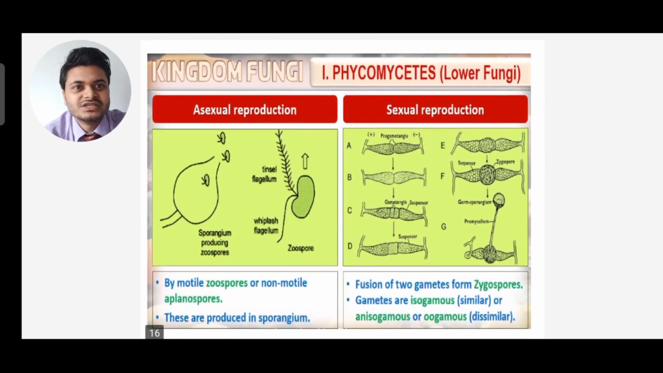So you can see the asexual reproduction and sexual reproduction of lower fungi, that is Phycomycetes. Asexual reproduction in Phycomycetes is by motile zoospore or non-motile aplanospore, and they are produced in sporangium. In sexual reproduction, you can see fusion of two gametes to form zygospore. The gametes are isogamous, that is similar, or anisogamous, or oogamous, that is dissimilar. When two similar gametes come, that is isogamous. When one is large and another small, that is anisogamous. In oogamous, one is big and the other small with a flagellum, two dissimilar.